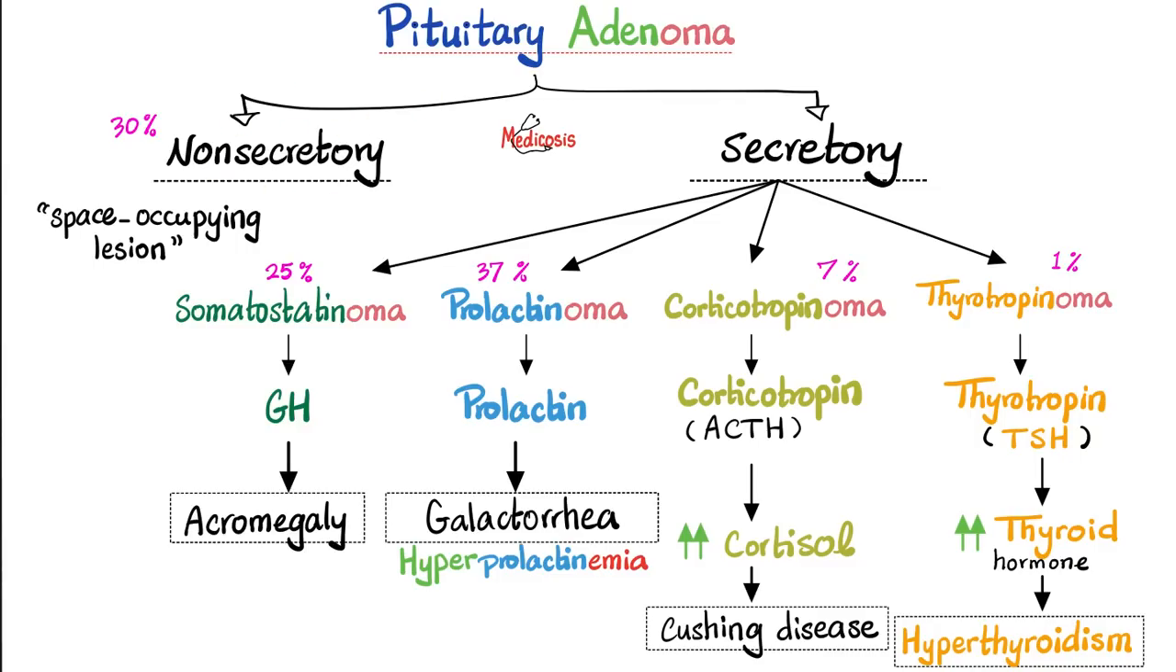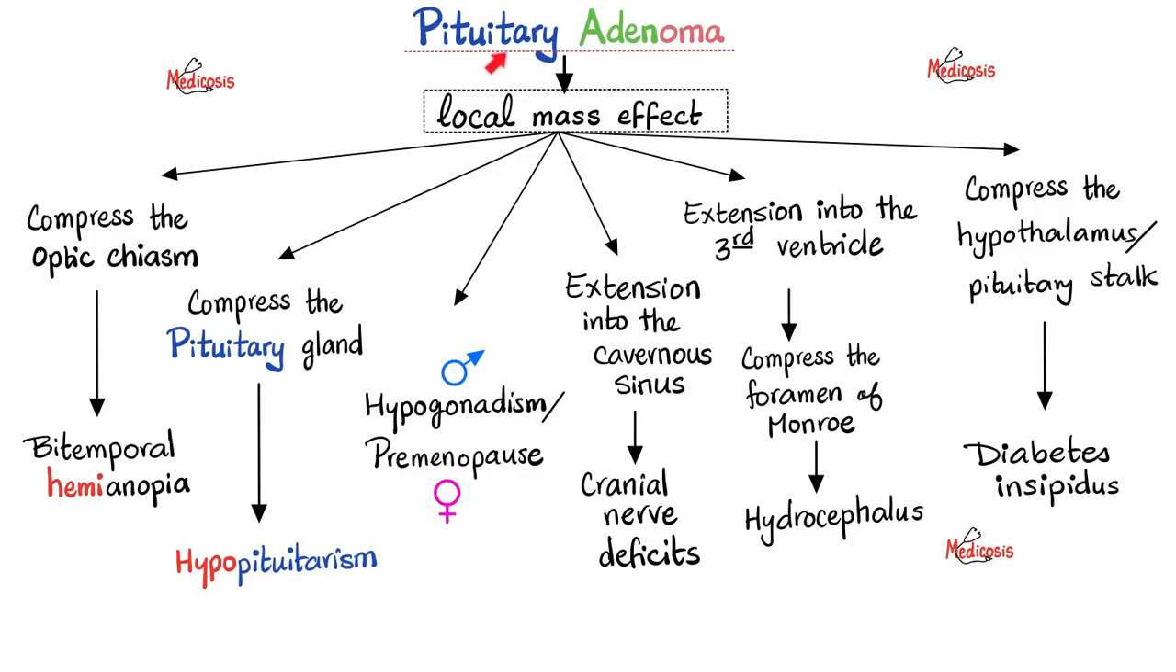The non-secretory pituitary adenomas constitute about 30%. The secretory pituitary adenomas are divided into somatostatinoma, 25%. Prolactinomas are the most common by far at 37%. Corticotropinoma, 7%. Thyrotropinoma, 1%. Pituitary adenomas and the local mass effect.